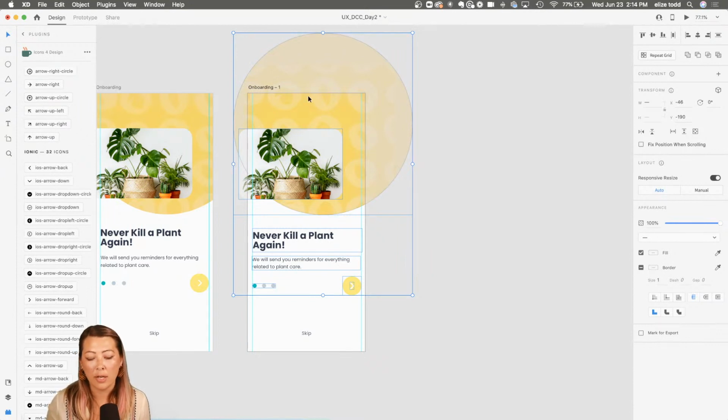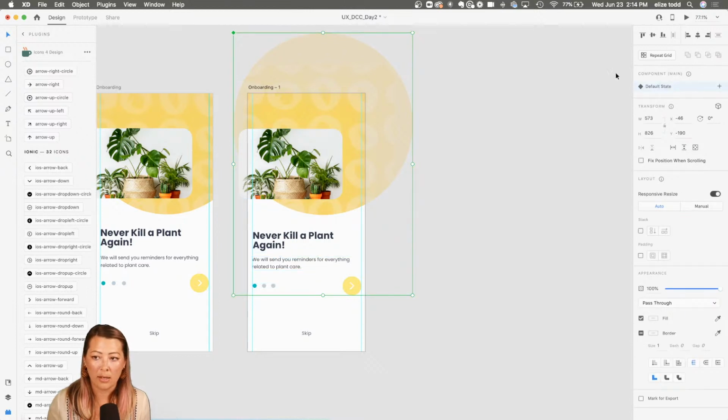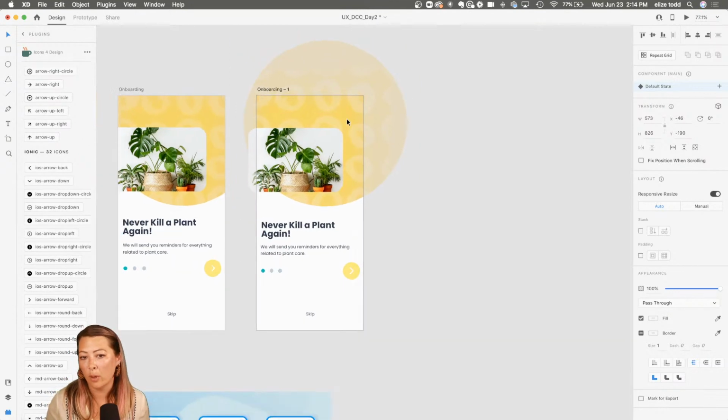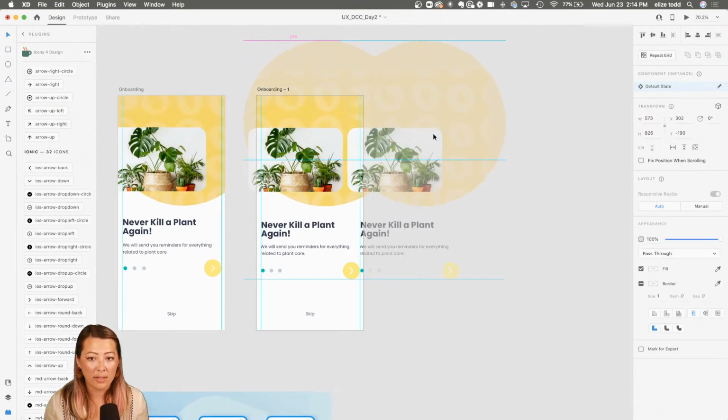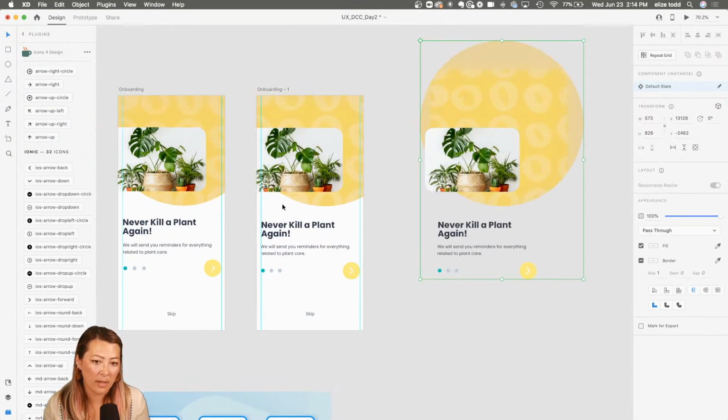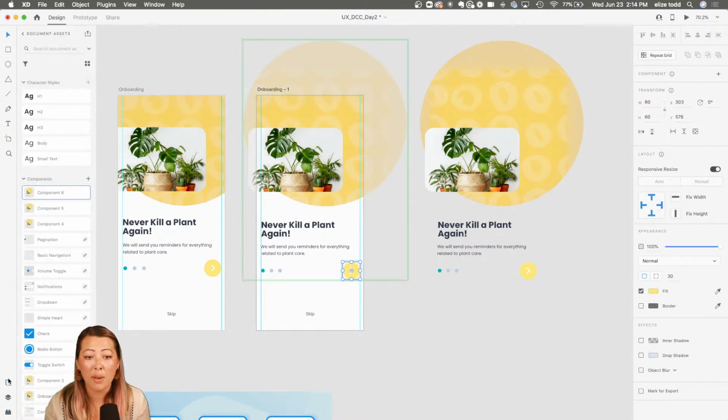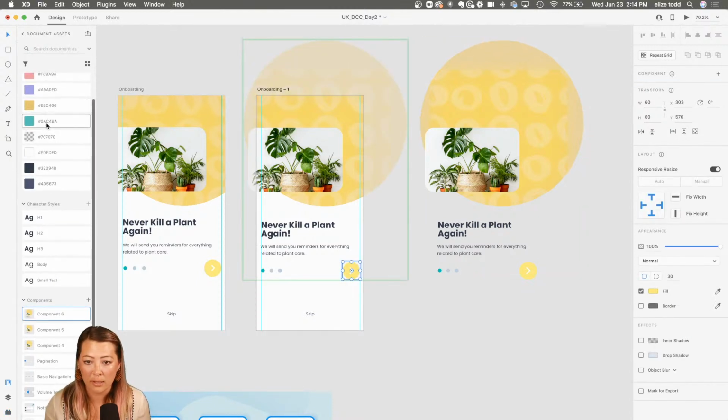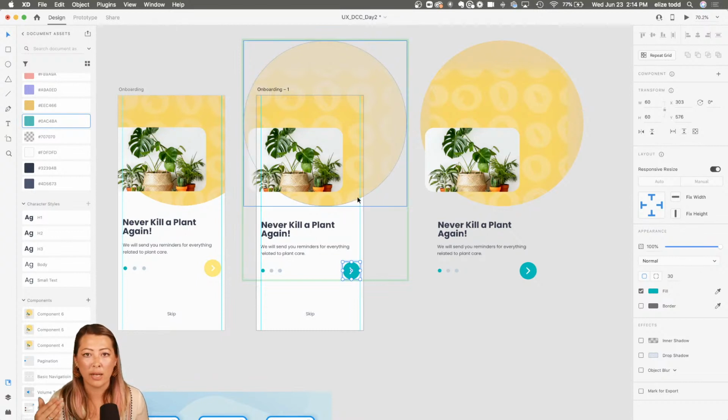To create a component, I'm going to go over to the right-hand side in my property inspector and add the little plus sign there. So now this is a component. I'll go further into components another time, but what a component is: if I make this a component and make any duplicates of it, and then change something in the master component, the first one I created, like the color, it's going to reflect on every replica of my component.